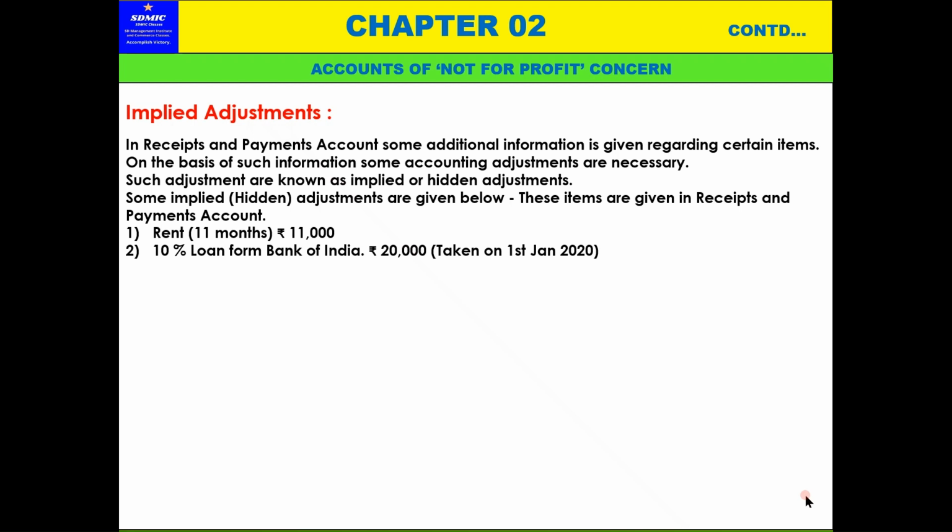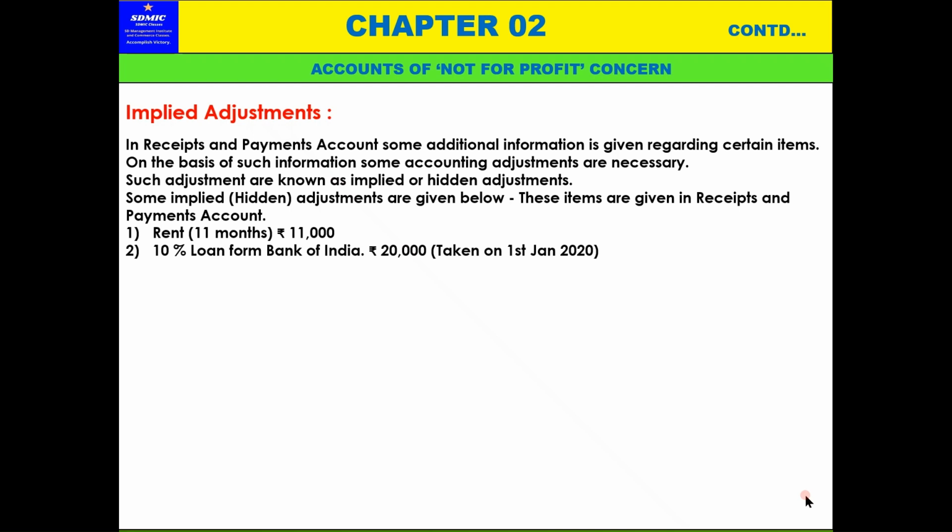That is the reason: it is just mentioned, and no details are given about the interest amount. Only this is written: 10% loan taken from Bank of India, 20,000 taken on 1st January 2020.